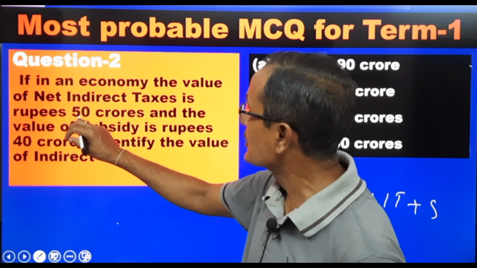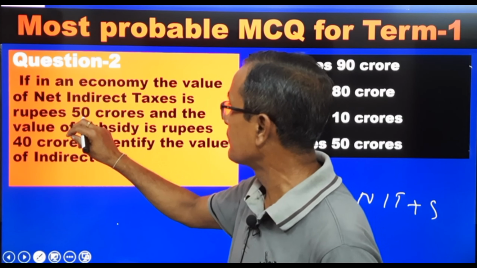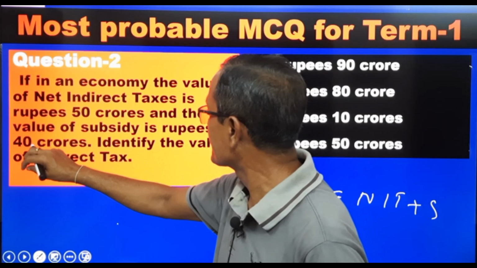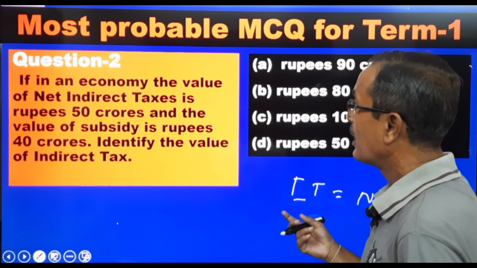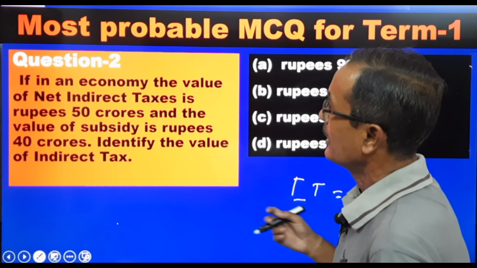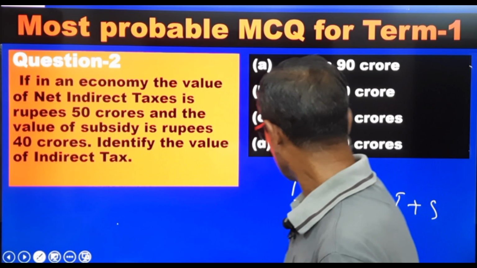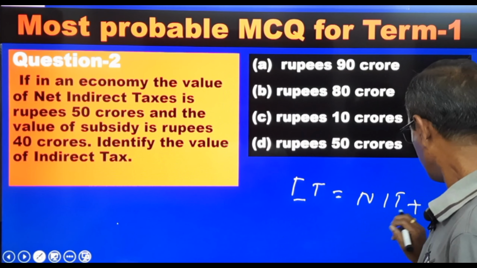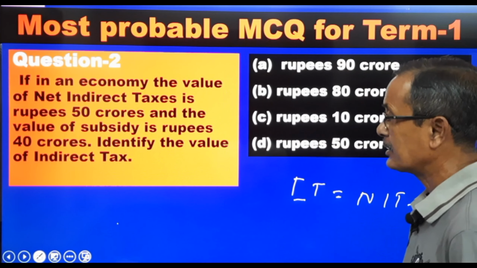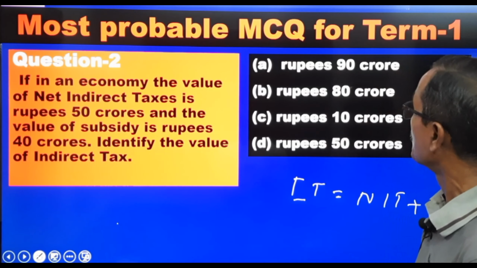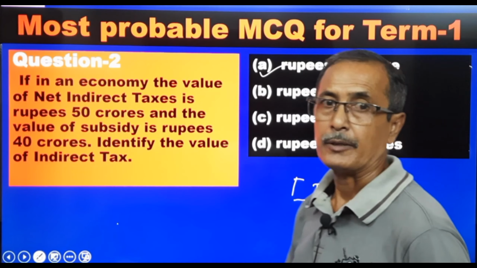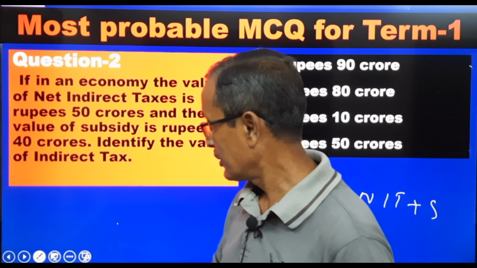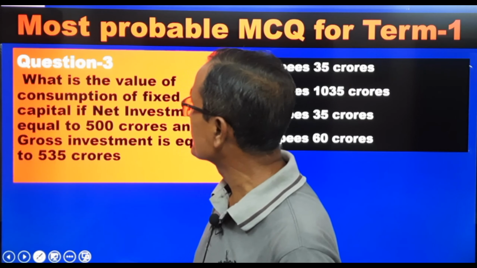So how much is given here? NIT is given 50 and subsidy is given 40. You put the value, you will get the IT. Okay, there is 50 plus 40. NIT 50 plus subsidy 40, you will get IT, that is 90. So your option will be A. Next is your question number 3.